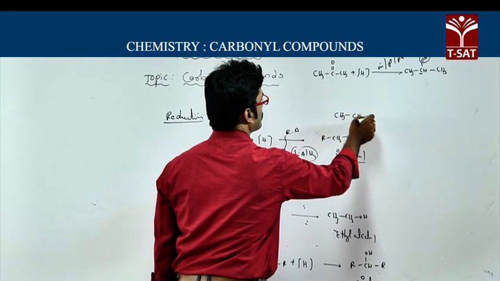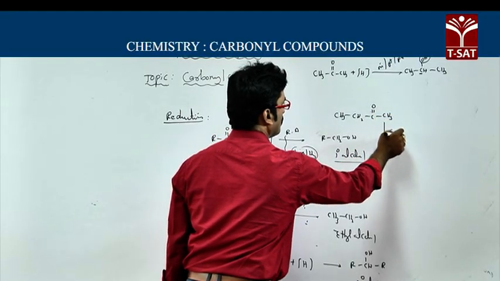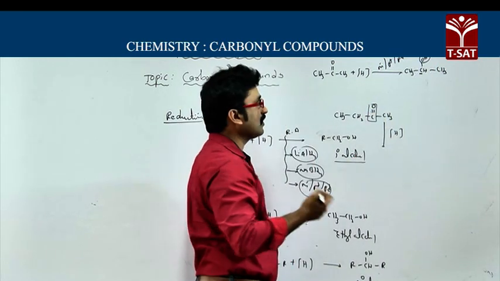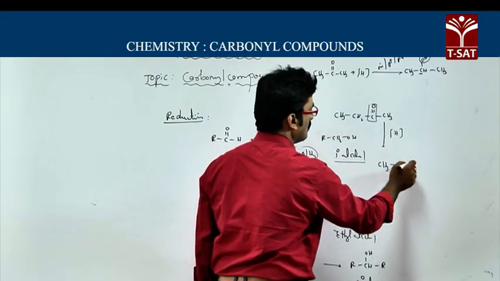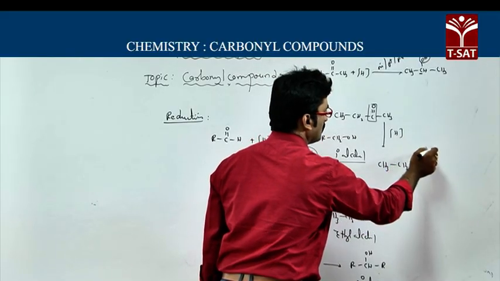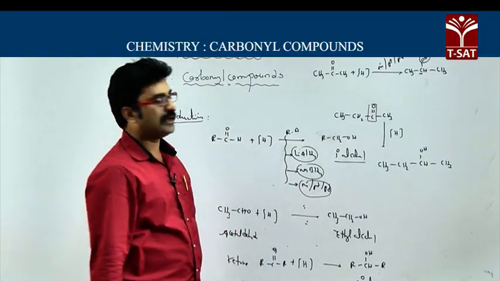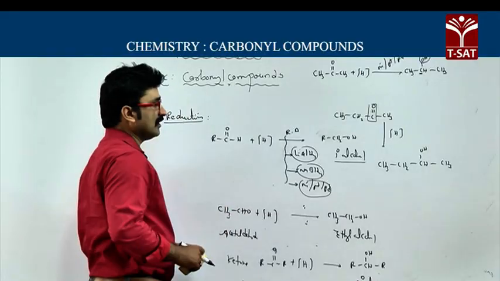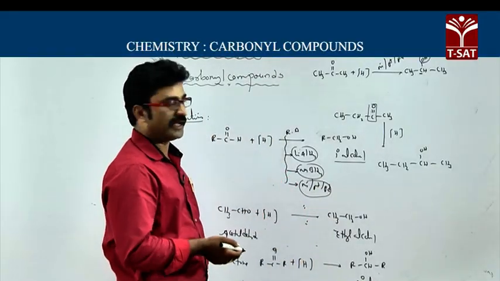CH3 CH2 C double bond O CH3. This on reduction, what will you get? Very simple. Here the C double bond O group is there, and you have to convert it into alcohol. So you will get CH3 CH2 CHOH CH3, and this is known as 2-butanol.